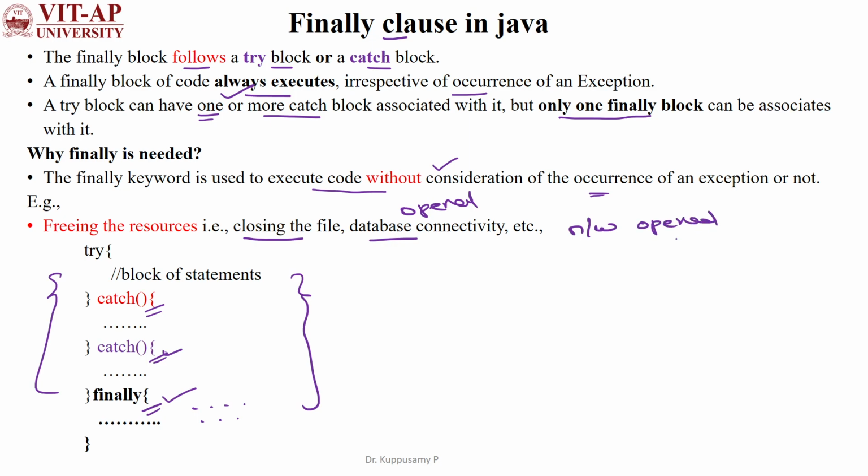So at the end of the program, you have to close the opened file, right, and the opened database connectivity and opened network connectivity, etc. To close this kind of resources and free the used resources for future purposes, we have to close those connections, and also close the files which were opened during the program execution. For that, we have to write some code. That code can be written inside the finally block. So that is the main purpose of the finally class in Java.